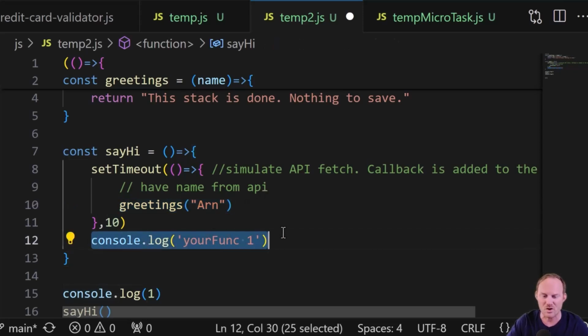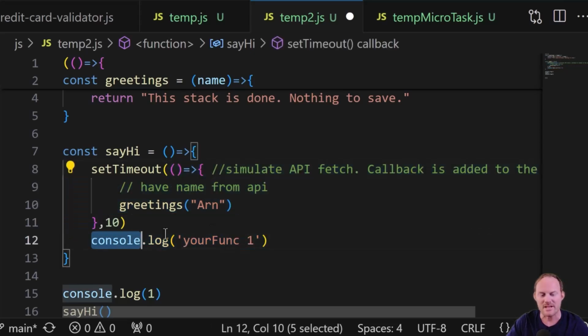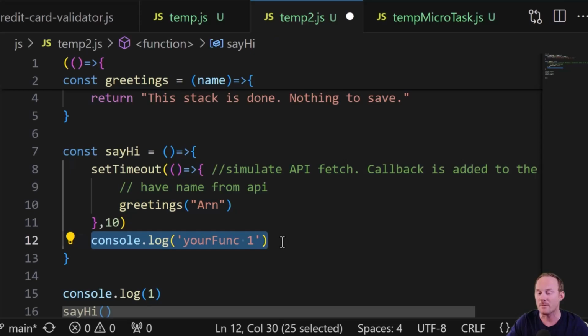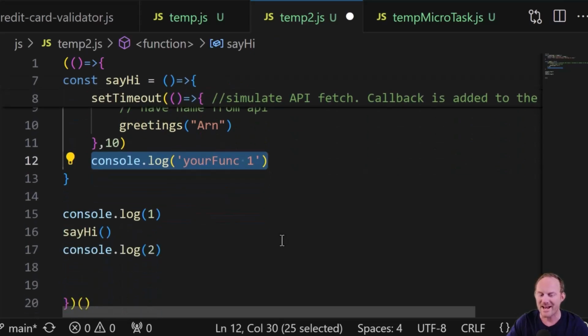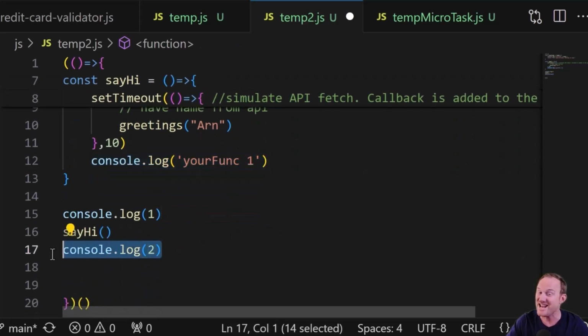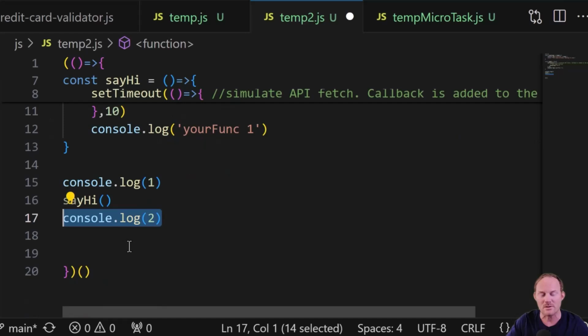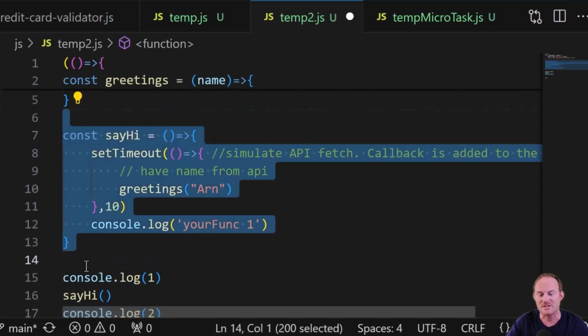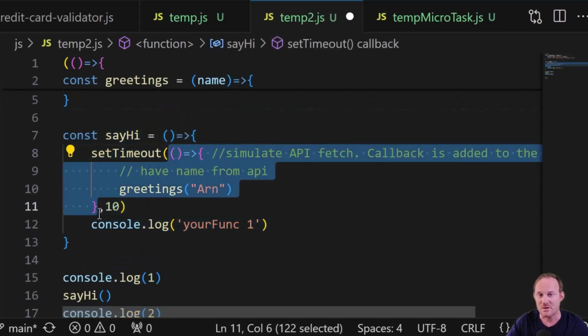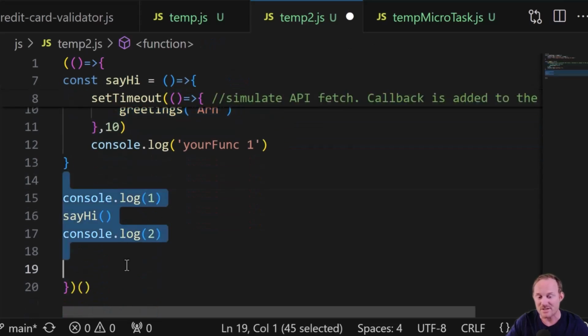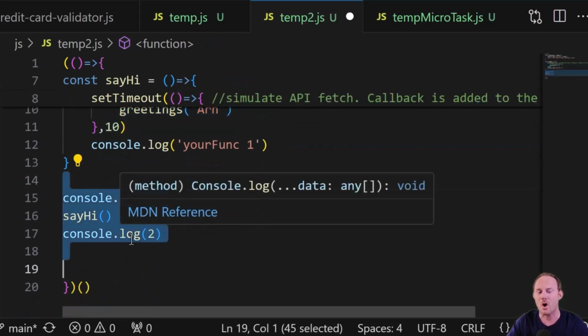Line 12 is going to run because this is part of the queue, and this is still synchronous code that can be run. We are done with that. Now we're going to come down. Line 17 is going to run, console.log2. Meanwhile, our set timeout, so the global, this has been popped off the stack, even though this is in the queue. Now this has been popped off the stack because we've run out of code.